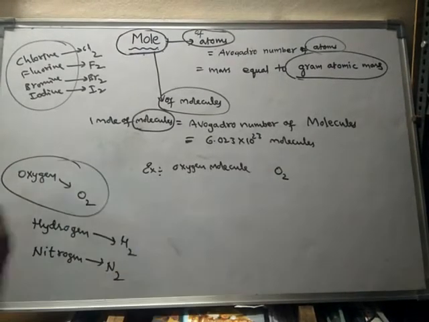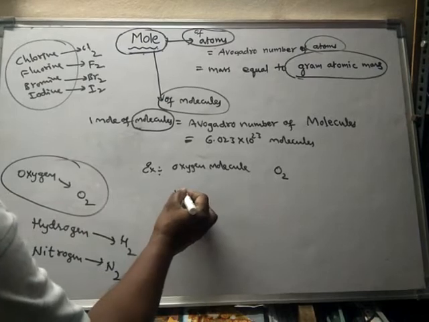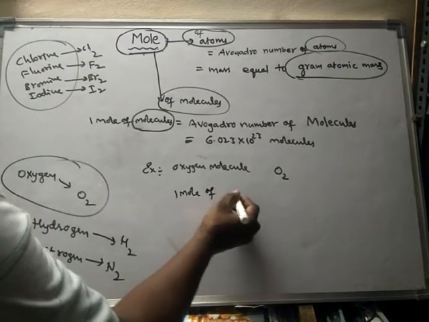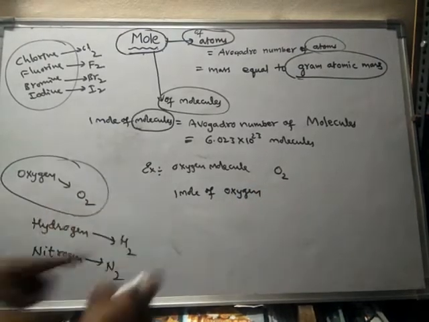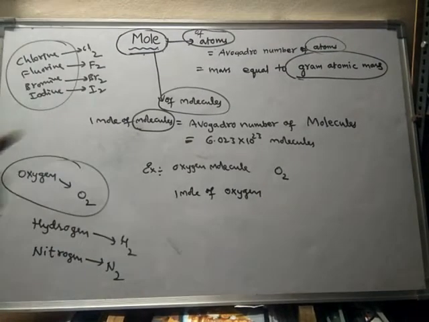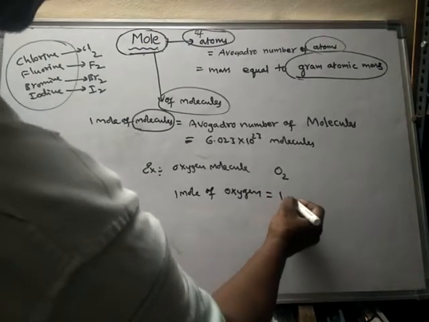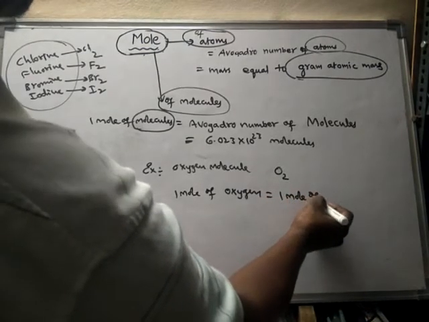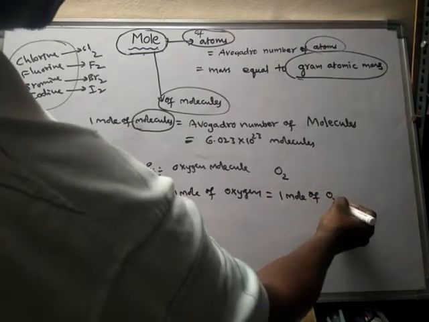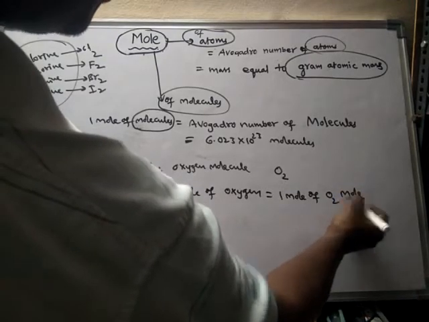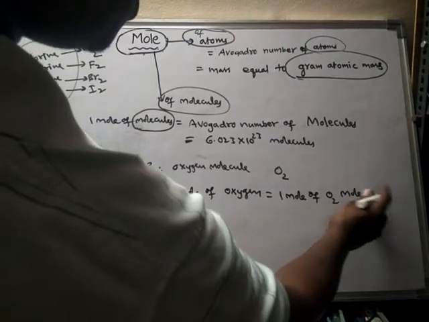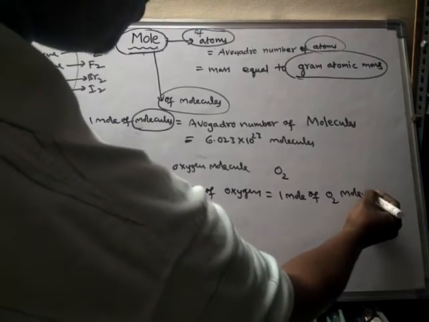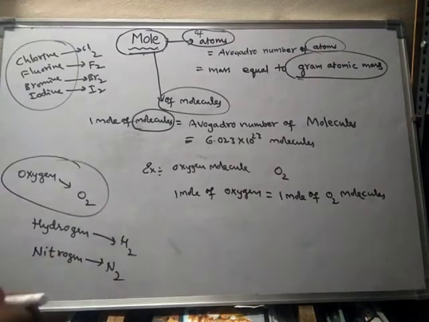See, 1 mole of oxygen. If someone says 1 mole of oxygen, we have to consider it as O2 only. That means 1 mole of oxygen means 1 mole of O2 molecules. Oxygen molecules means O2 molecules.